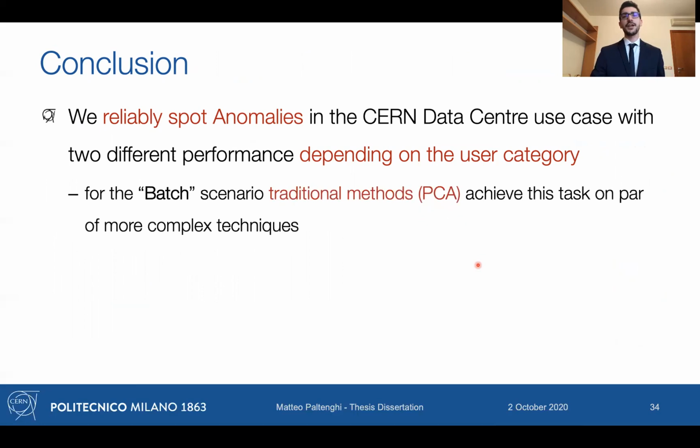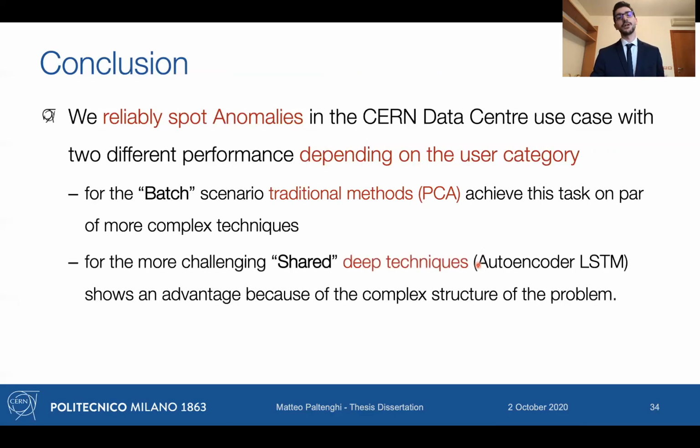So if we are in a batch case, traditional methods, and PCA in particular, might be enough. While for the shared setting, we have a more challenging scenario where deep learning methods show an advantage to model this more complex problem. That's all.